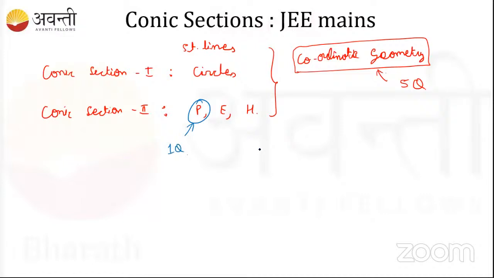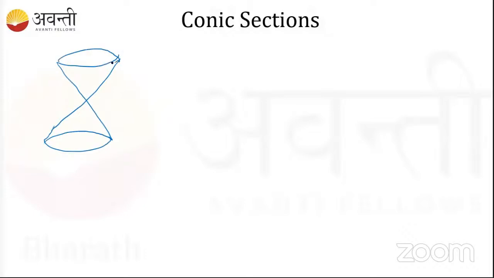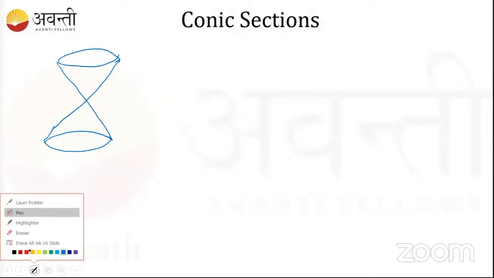Let's understand, beginning with the conic sections first. Did Vinay sir tell you about these conic sections, how it started, like a cone and all? We have the cross-sectional cutting of this cone.